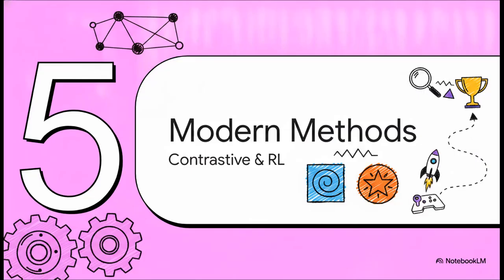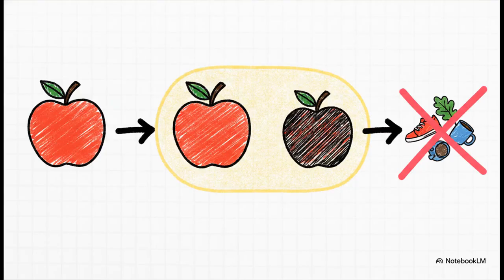Finally, let's dive into part 5, modern methods, covering contrastive learning and reinforcement learning. A massive breakthrough powering today's most advanced systems is the SimCLR loss framework. Historically, AI needed humans to painstakingly label millions of images, which is just incredibly expensive and slow. Well, SimCLR cleverly creates its own labels. By taking just one image and applying a simple color filter or a crop, it generates 2 slightly different views of the exact same thing. That automatically becomes a positive pair.